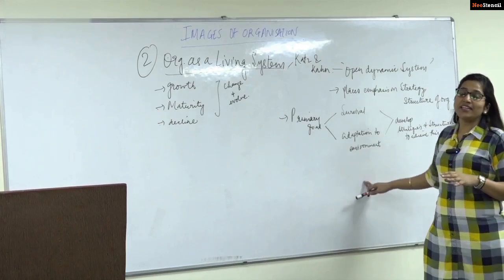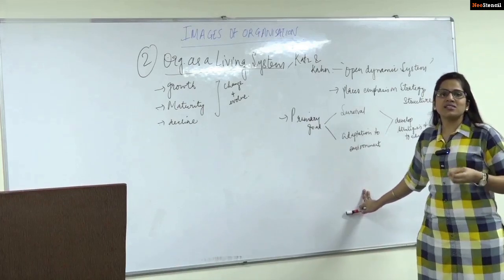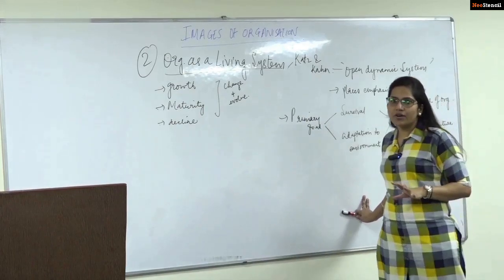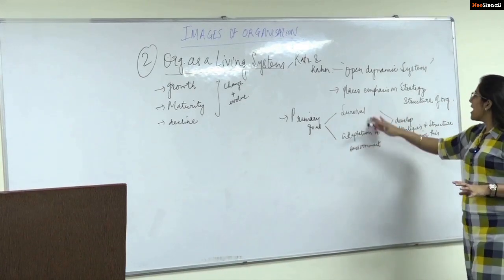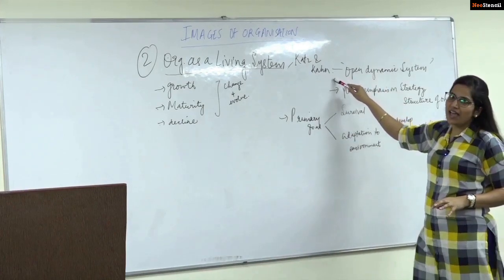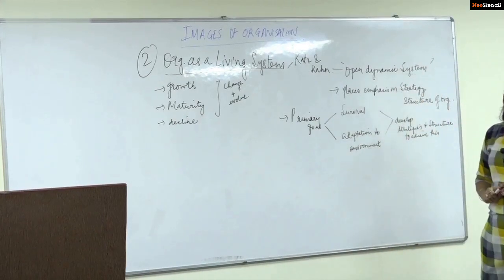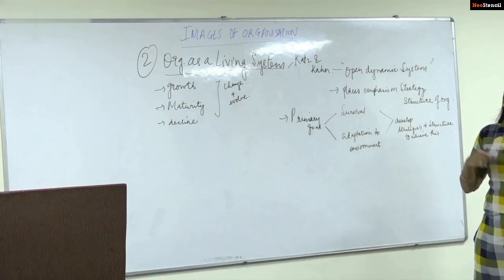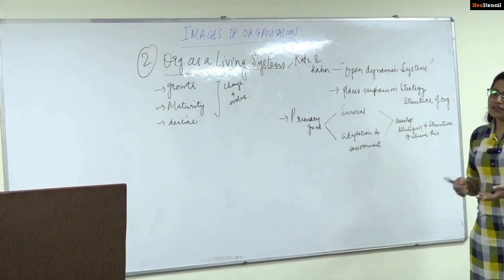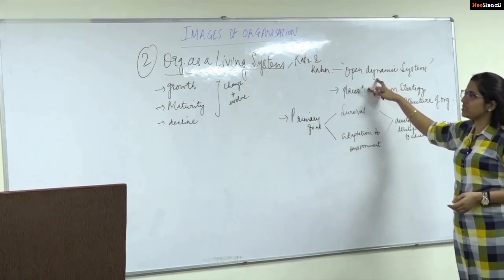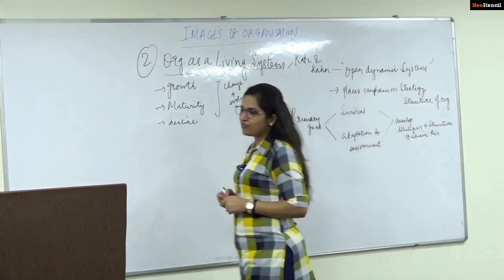To adapt to this environment, it needs to bring about the changes required in its strategy, in its structure, in all the various processes being carried out within that particular organization. Hence, they develop the strategies and the structure to achieve these primary goals. Therefore, we can say that Katz-Kahn has placed emphasis on strategies and structures within this definition of open dynamic system. If it is asked again, because questions are repeated in commerce some year or the other, how an organization is an open dynamic system, you have to provide this aspect too, to get more marks.